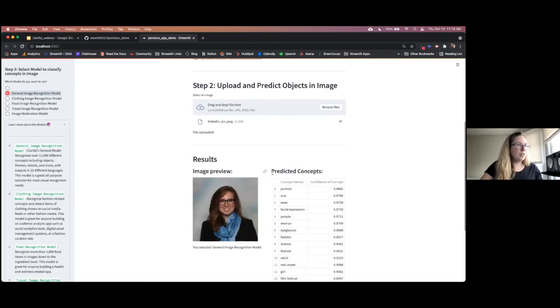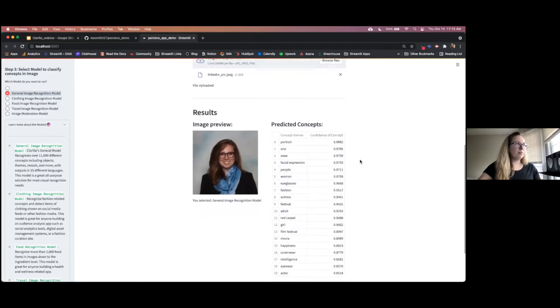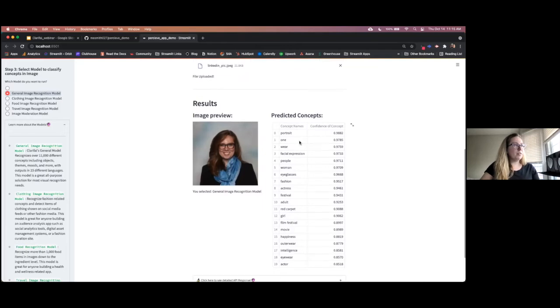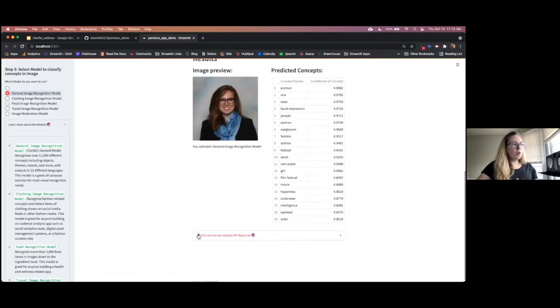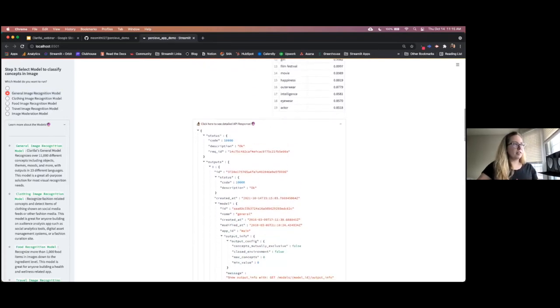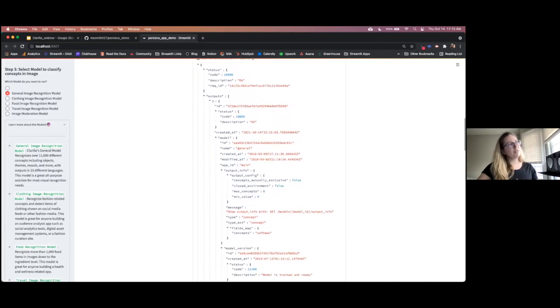As you've seen here, we now have some predicted concepts that have come back from our Clarifai account. It does a pretty good job as well. We see that it's detected that it is a portrait, that I'm a person, I'm a woman with eyeglasses. So it's done a very good job. And as we scroll down here, you see that we get the top 20 results listed by the confidence the model has in them. And then we also have another expander right here if you wanted to see the raw API response that you get from Clarifai itself. So you can actually see the structure of their response.